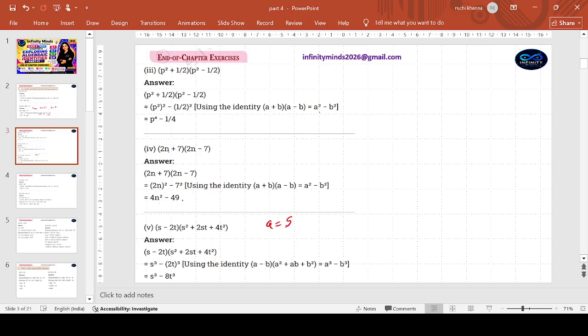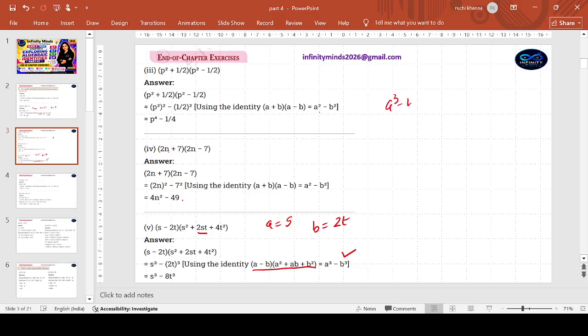If s plays the role of a and 2t plays the role of b, then it is able to form this particular, it is resembling. You are subtracting those two terms, then you are doing the squaring of these two terms, as 2t square will be 4t square, plus the product of s and 2t, that is 2st. Yes, so this is nothing else but your identity of a cube minus b cube. Remember, we had studied the identity as a cube minus b cube.